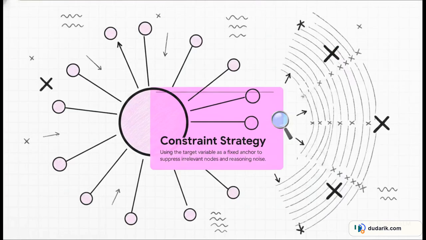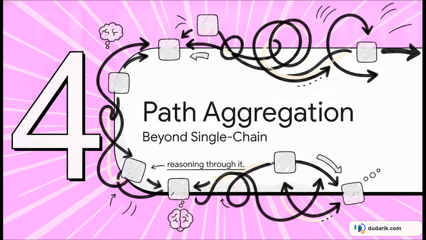This is absolutely crucial. Traditional graph building usually gives you these dense, unfiltered networks packed with weak associations. Causal-Audit bypasses this by using what they call a target-aware constraint strategy. Think of your target variable like an anchor holding a ship steady in a crazy storm. By using that target as a fixed anchor, a core constraint, the system aggressively prunes out all those training data artifacts and irrelevant nodes before they can dilute the actual reasoning signal. Basically, if a node or an edge doesn't contribute to a valid causal path pointing directly to that anchor, boom, it gets suppressed immediately.